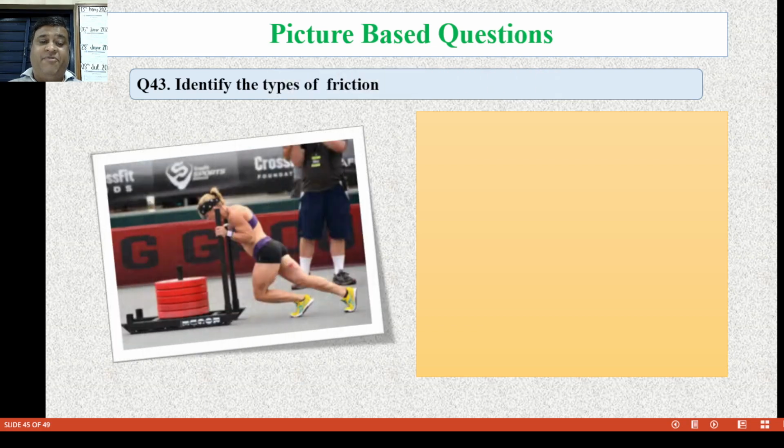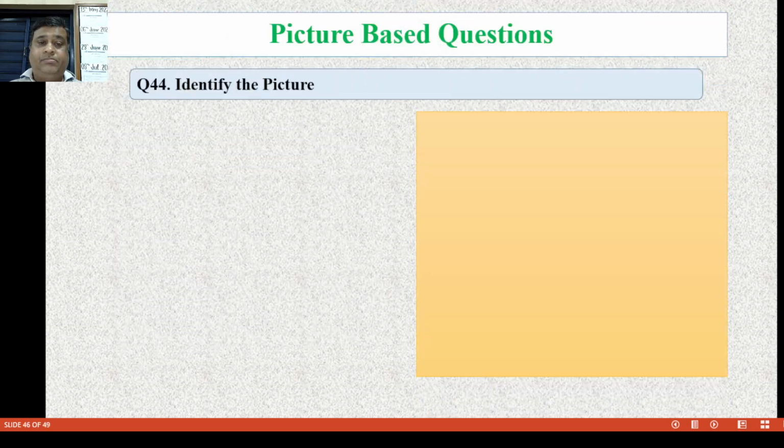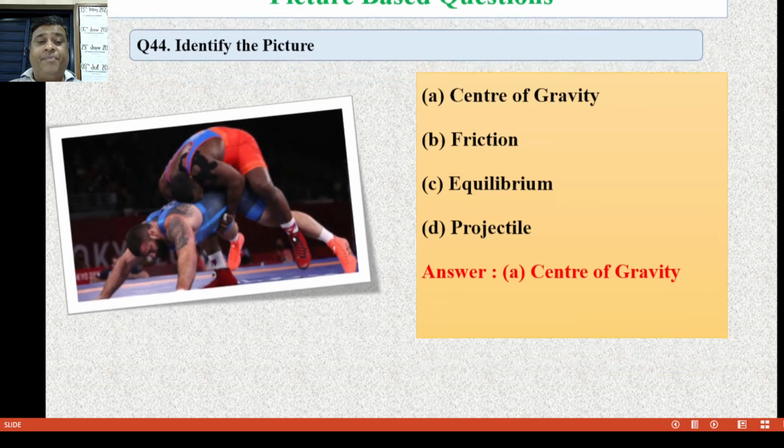Now identify the friction: static friction, sliding friction, rolling friction, or fluid friction. Now the correct answer is B, sliding friction. Identify the picture: center of gravity, friction, equilibrium, or projectile. Now the answer is A, center of gravity. Both the wrestlers are showing the position of the body.